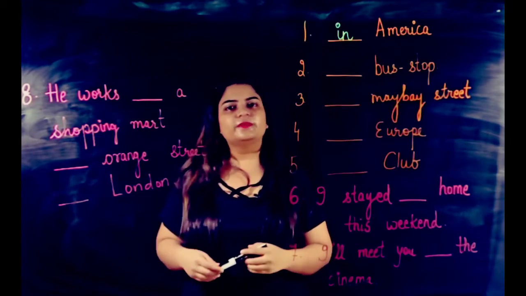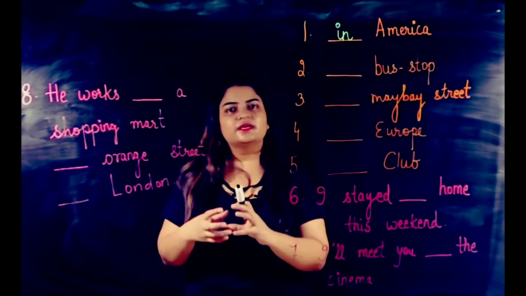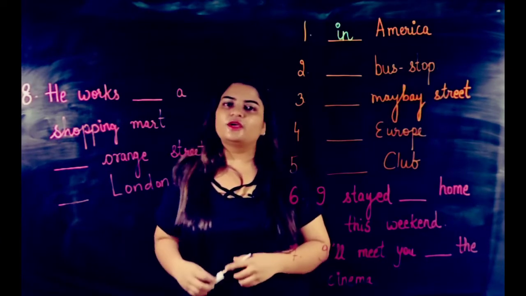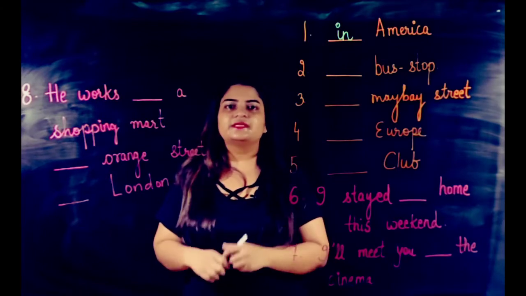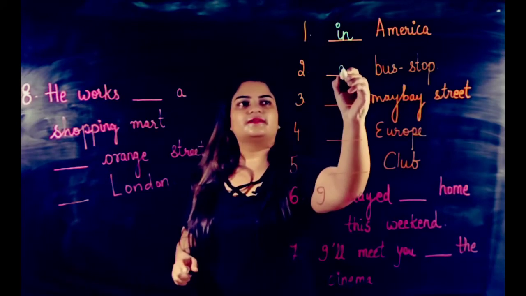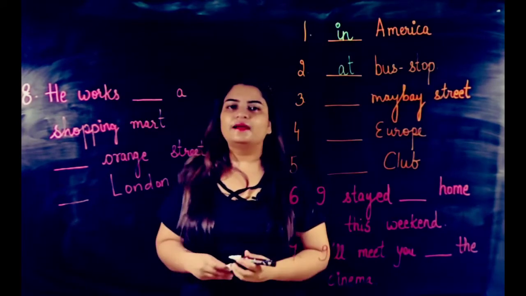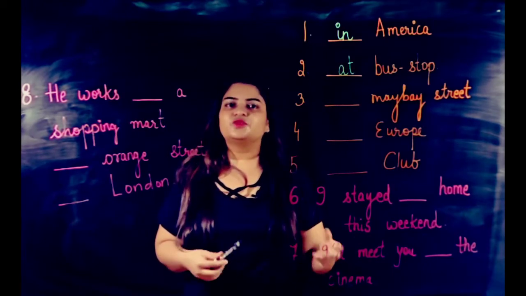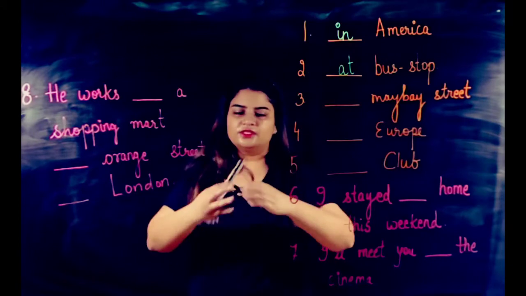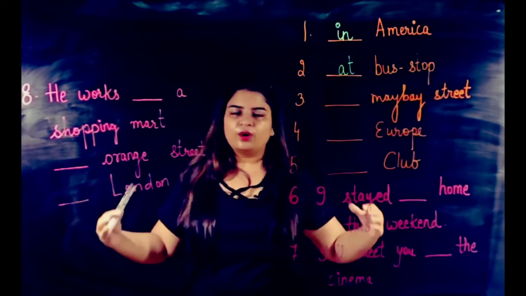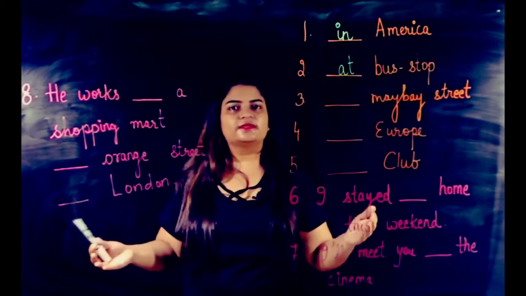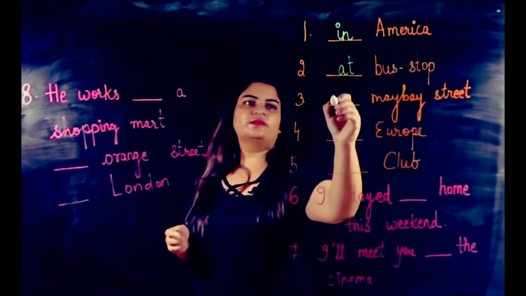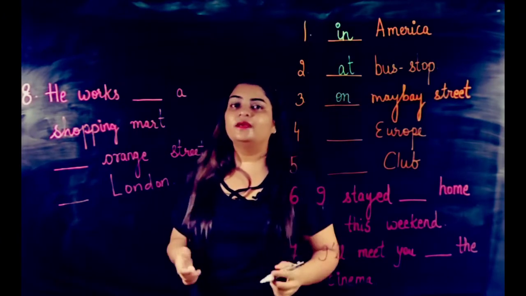Now the bus stop is a specific place in a city. So if we are talking about specific and smaller places, we put at. So at bus stop. Third, dash Maybe street. Now this street is longer than at but smaller than in. So the answer will be on Maybe street.